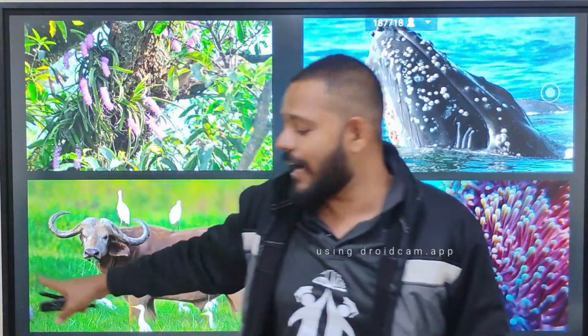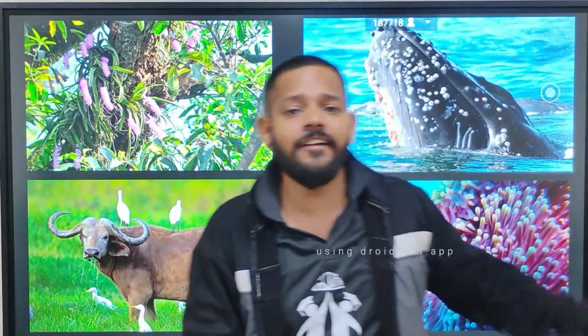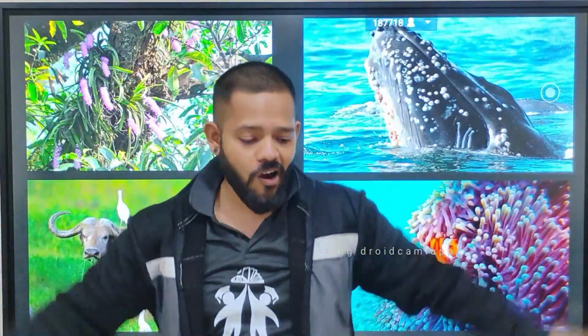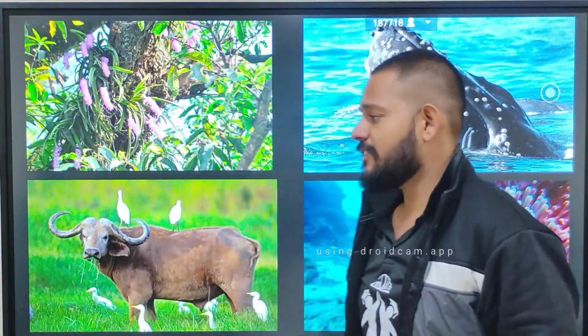And third example, cattle egret on a cattle. And fourth example, sea anemone and clownfish. Okay, so these are the four examples of commensalism.